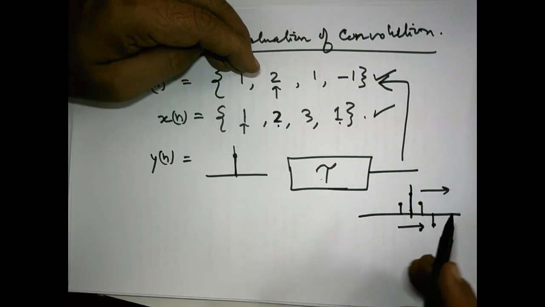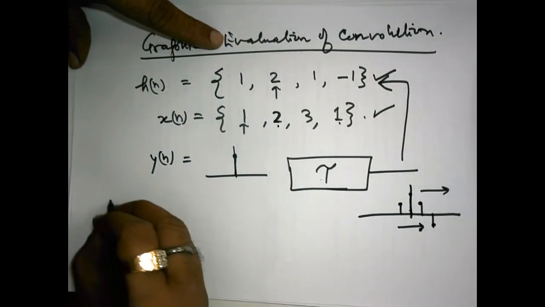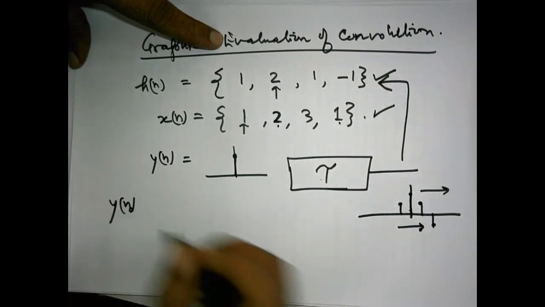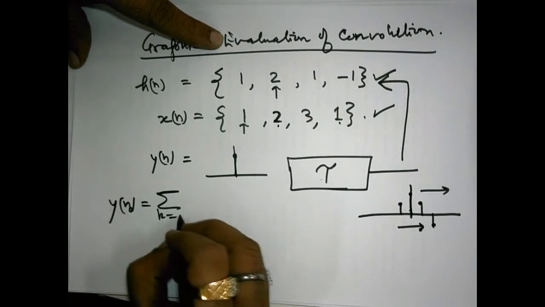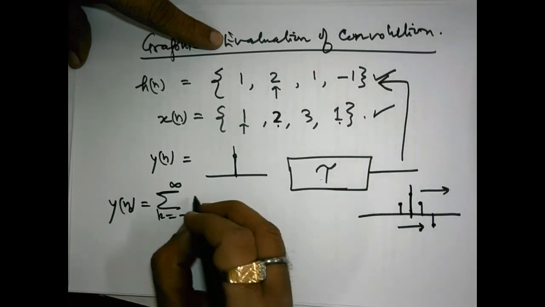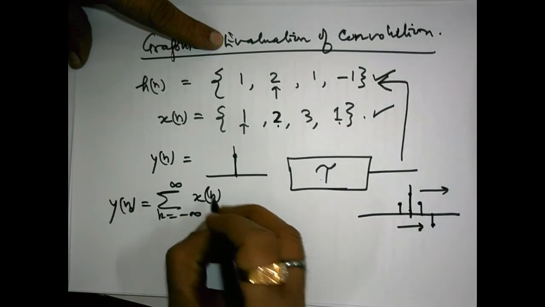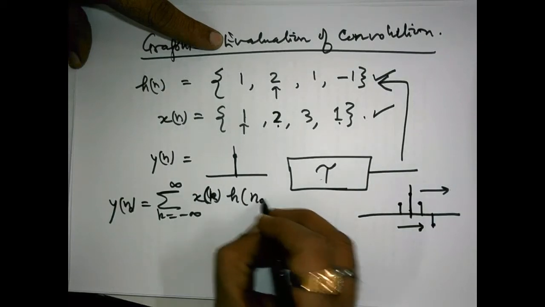Now to obtain this graphically, as per the given convolution formula, the output sample at a particular n0, y[n0], is the summation over k equals minus infinity to infinity of x[k] h[n0 minus k].